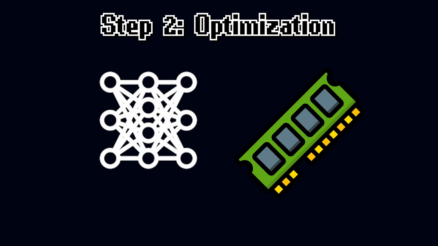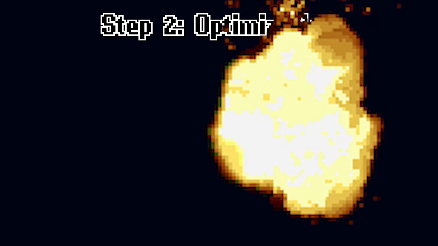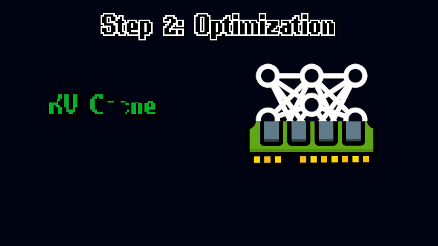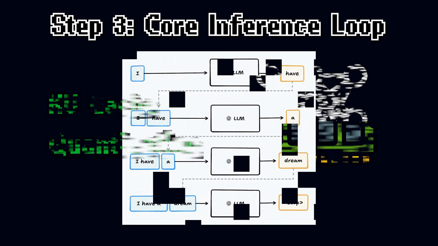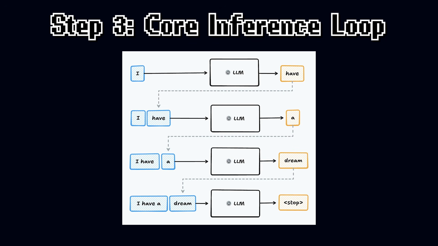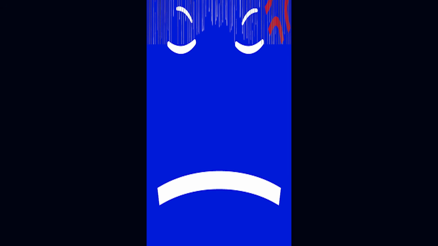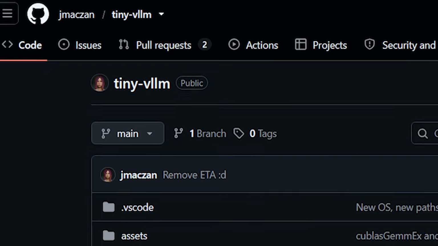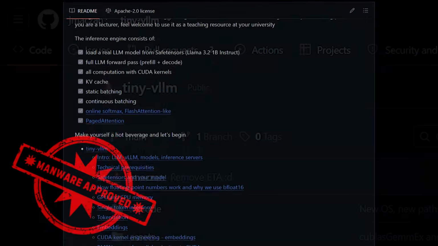See, big models don't nicely fit in standard RAMs, so you will learn memory optimization tricks like KV cache and quantization, and finally implement the core inference loop that generates text in real time. Instead of wasting your time building 3 more RAG wrappers, use that precious time to build this instead. If you want a roadmap to start, look up the Tiny LLM community. It's an amazing open source starting point.